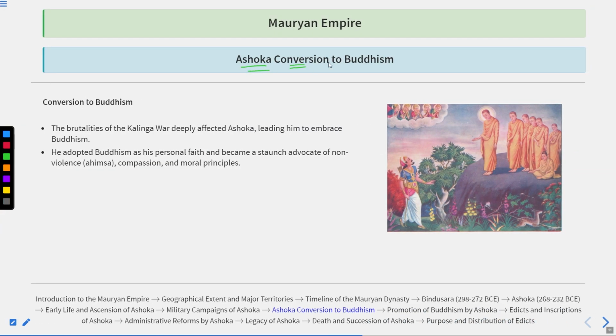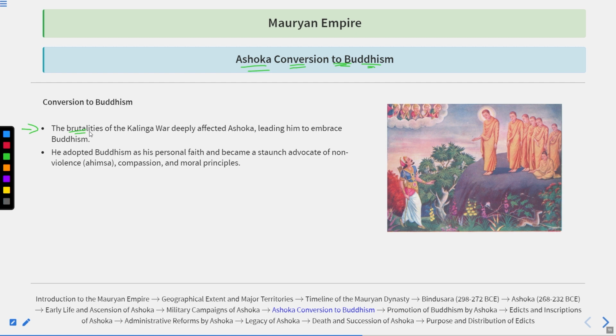Thereafter, if we talk about Ashoka's conversion to Buddhism. So remember, the brutalities of the Kalinga War deeply affected Ashoka, leading him to embrace Buddhism. As I have told you, Ashoka had an ambition to expand the empire further. The Kalinga Empire was basically the hurdle, or the barricade, to stop Ashoka's ambition of expanding further. And even the Kalinga Empire was very much powerful.